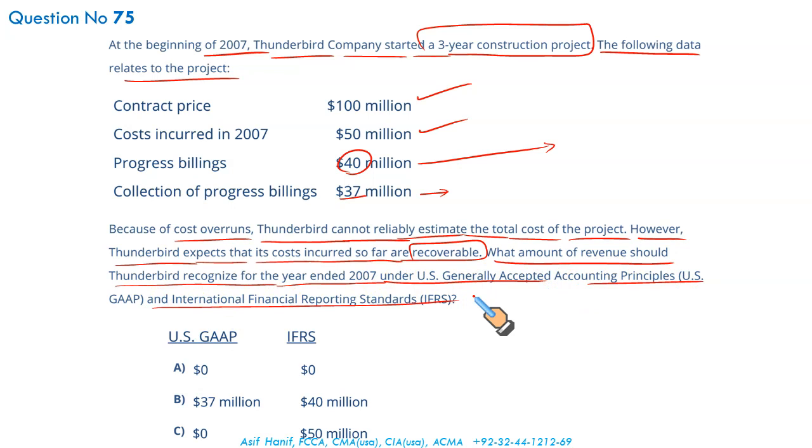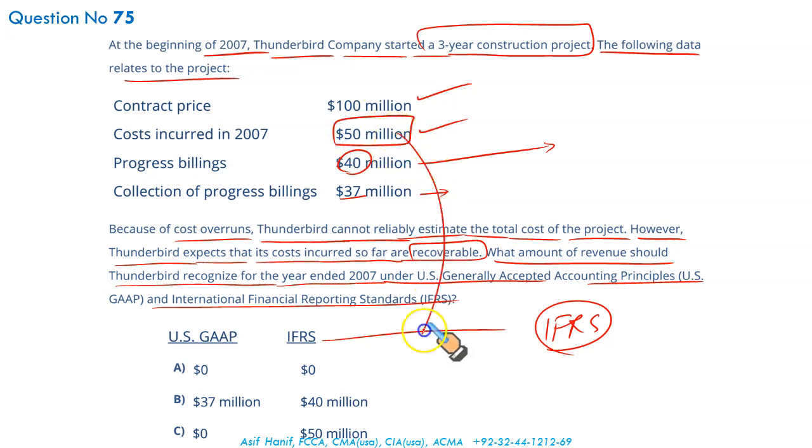Please remember, we learned that under IFRS, completed contract cannot be used. Under IFRS, what revenue you can recognize depends upon what you have spent so far. Right? So remember, first let us do IFRS. IFRS says when the contract's outcome is indeterminable, whatever so far has been incurred can be considered as revenue, which means 50 million.